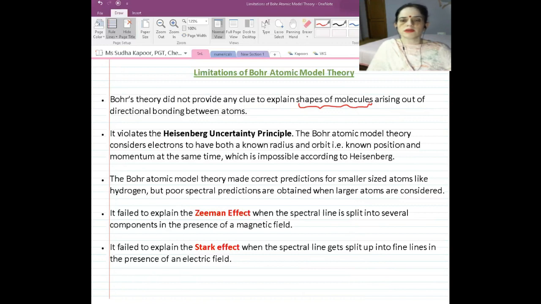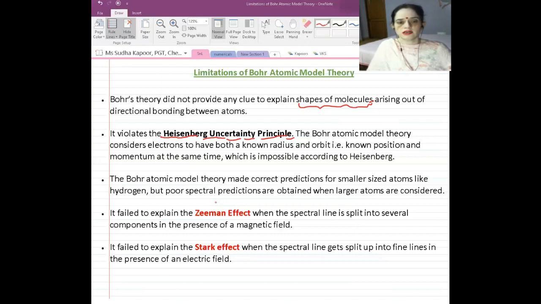But according to the Heisenberg uncertainty principle, it is impossible to calculate the position, the momentum, and the velocity of a moving subatomic particle at the same time. So Bohr was calculating all these things at the same time, but later, when the Heisenberg uncertainty principle came into light, these were considered impossible, that we cannot calculate all these things simultaneously.